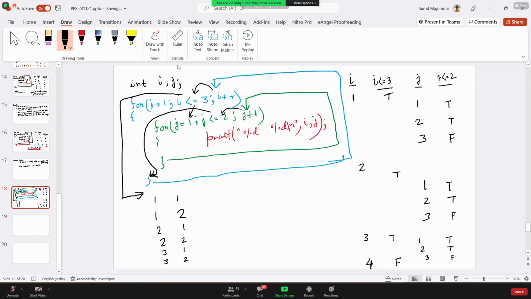So here I am getting this output: 1 1, 1 2, 2 1, 2 2, 3 1, 3 2. Is this clear? Now let me modify this one. Can anyone give me the output very quickly because I have only 1 minute left.